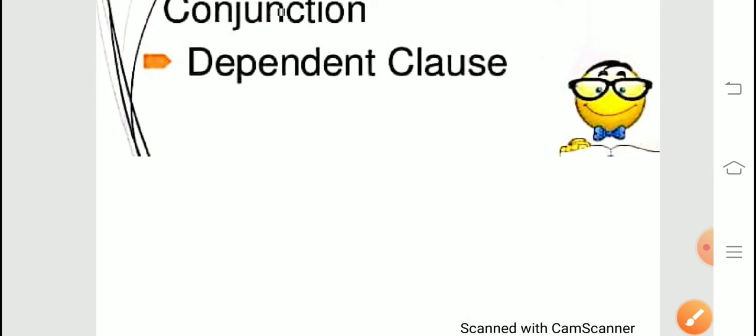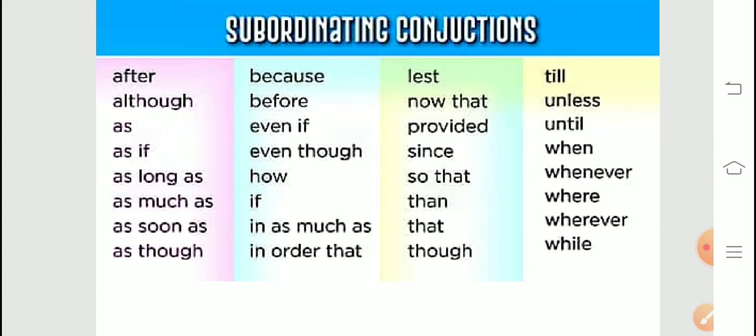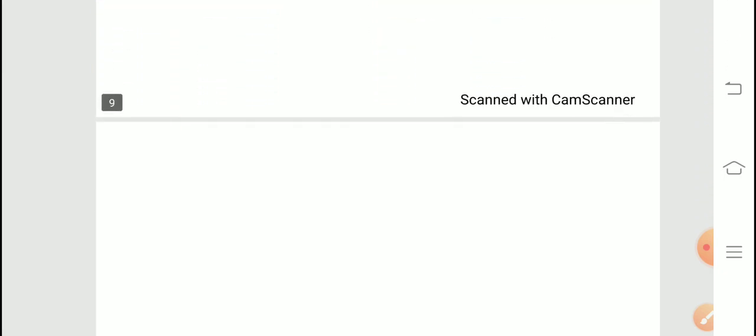First of all, we will see some conjunctions, subordinating conjunctions. These are all subordinating conjunctions. This is the list of subordinating conjunctions. So you will have to use all these conjunctions while making the complex sentence. जैसे after, how, if, because, before, till, until, ये सारी subordinating conjunctions are there. So you have to use them.